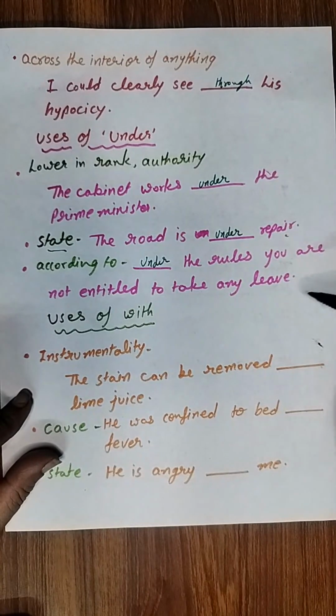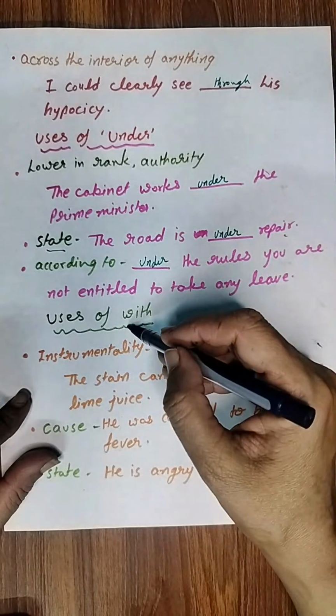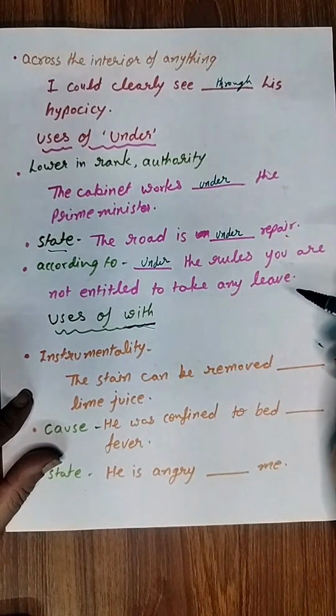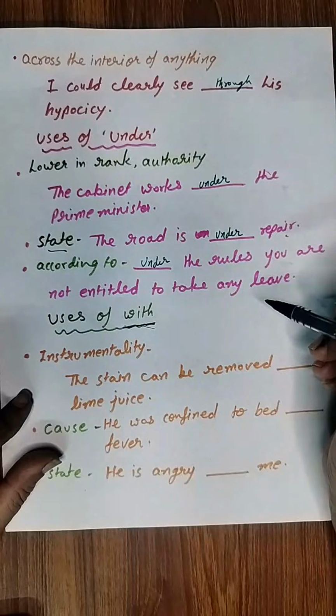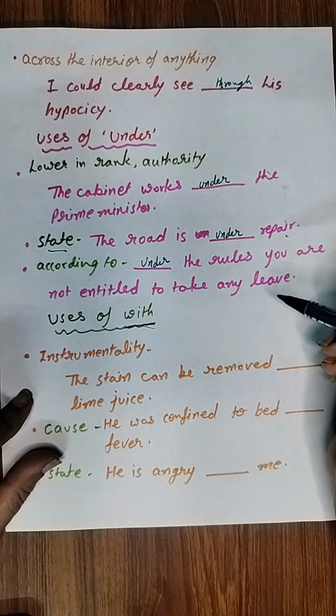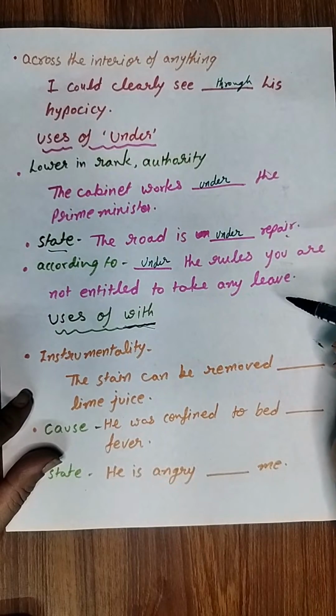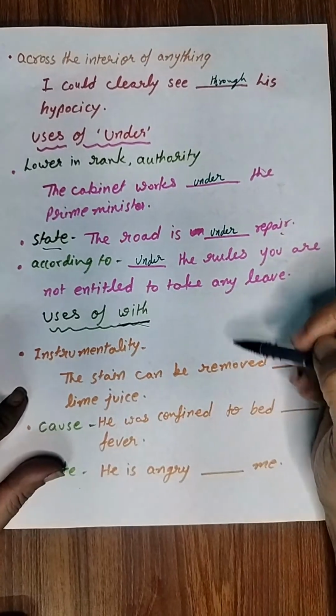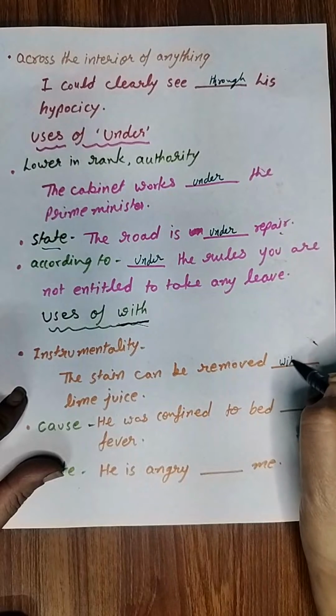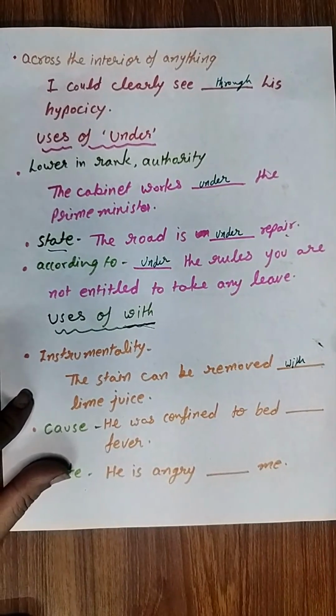Okay. Then instrumentality. अगर हम with की बात करें, where we can use with. So with is used where it is working or showing for some instrument. Or we can say, the stain can be removed with lime juice. Remember this thing.